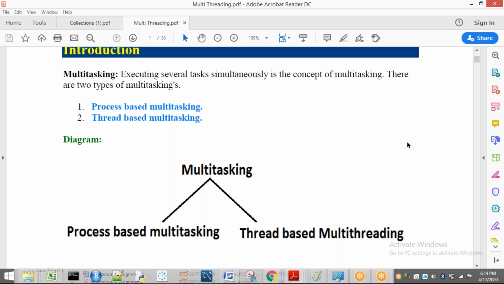So this is called thread-based multitasking. Whenever we consider multi-threading, we consider only one process, and inside that we consider sub-processes. But whenever we talk about multi-processing or process-based multitasking, we are talking about multiple processes. This is the concept of thread-based multitasking and process-based multitasking.